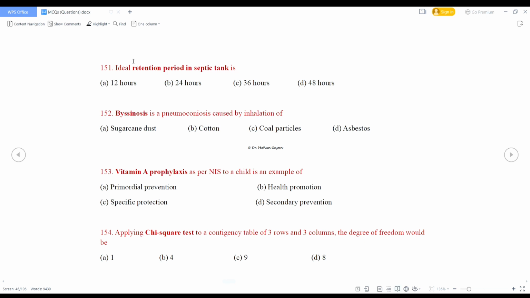Applying chi-square test to a contingency table of 3 rows and 3 columns, the degree of freedom would be 4, 9, 8. So the formula to calculate degree of freedom is number of rows minus 1 into number of columns minus 1. So here 3 minus 1 into 3 minus 1. So 2 into 2 equal to 4. So option B is the correct answer.